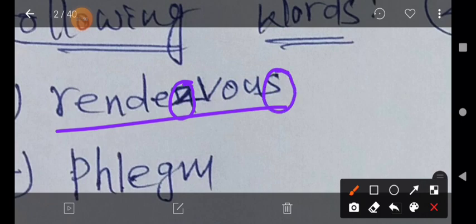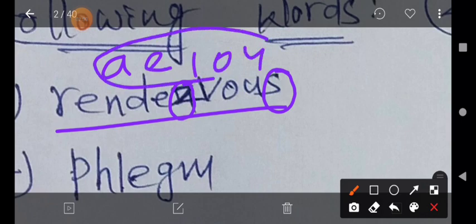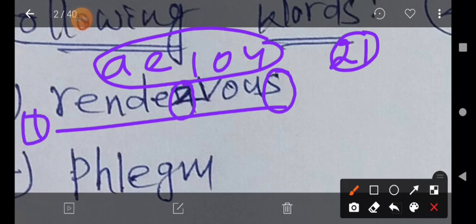We should ignore the vowels. We already know A, E, I, O, U. These are the only 5 vowels in the English language. The remaining 21 letters are treated as consonants. We should only find out the consonants which are silent in the given word. The first word: how do we pronounce it? I will write the phonetic script, my dear students.